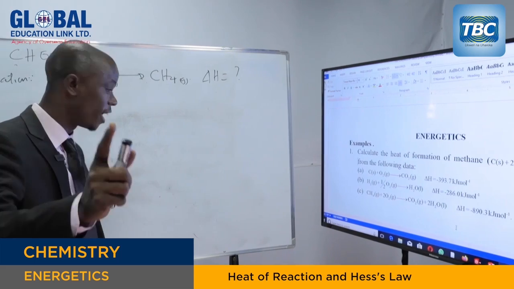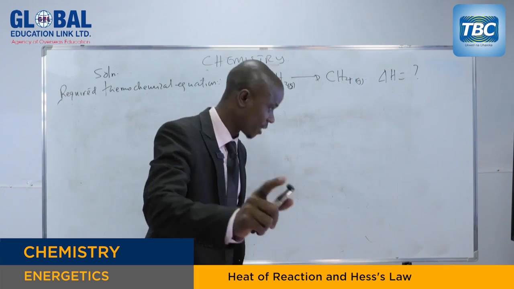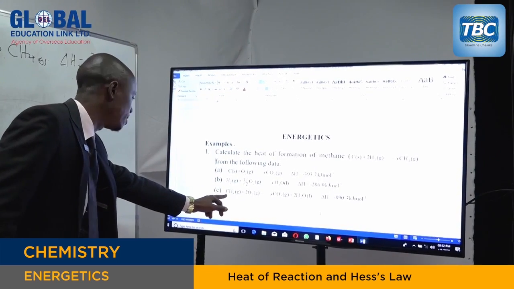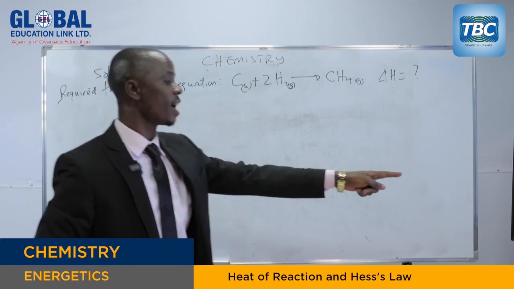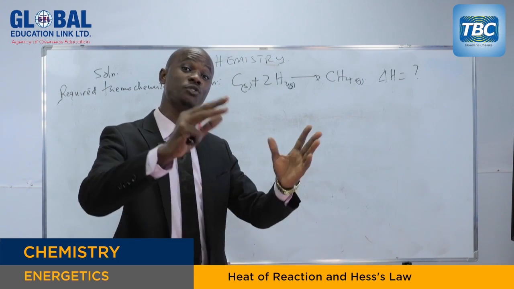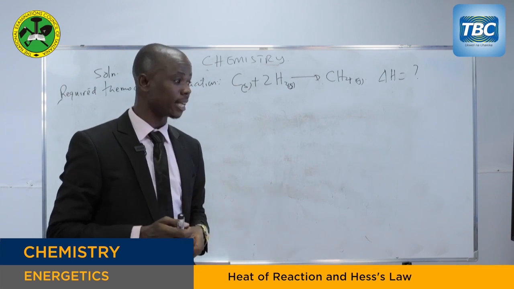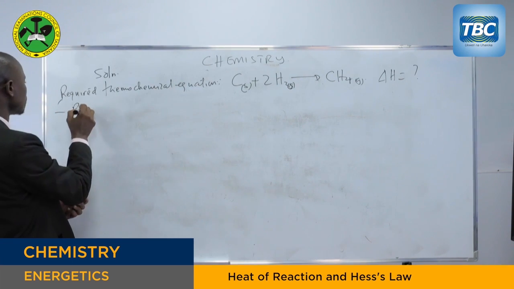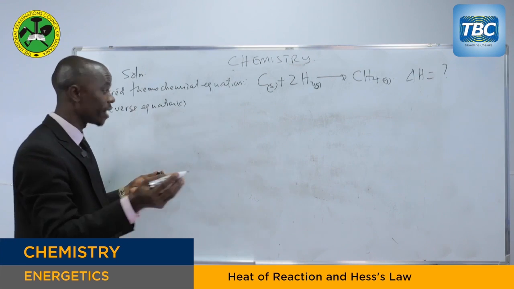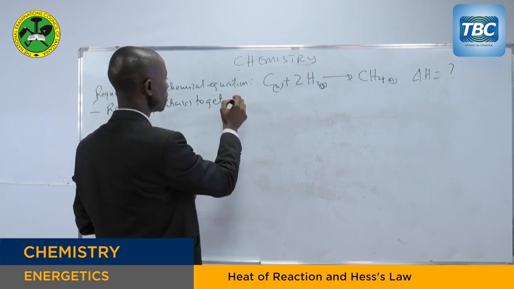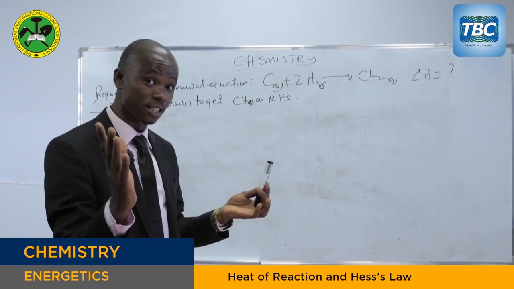But my dear students, in the required equation, methane is a product, but in the given equation, methane is a reactant. What are you going to do? That means we have to change that methane to be on the product side. So we have to reverse equation C, in order to get methane on the right-hand side. That is manipulation.